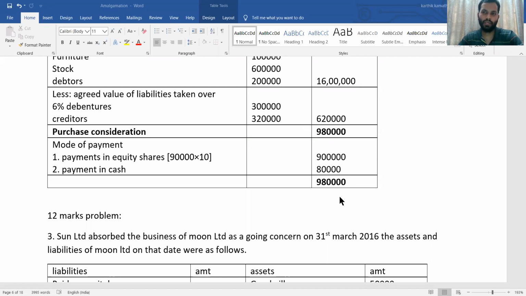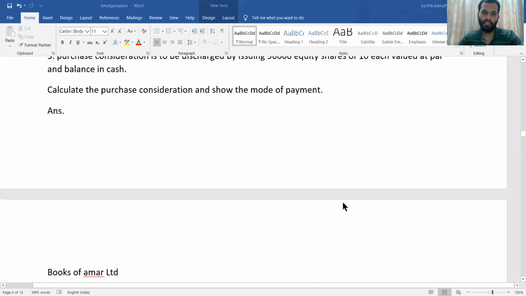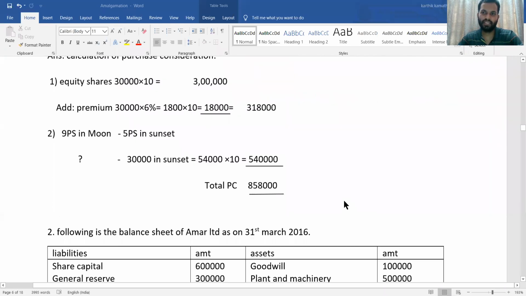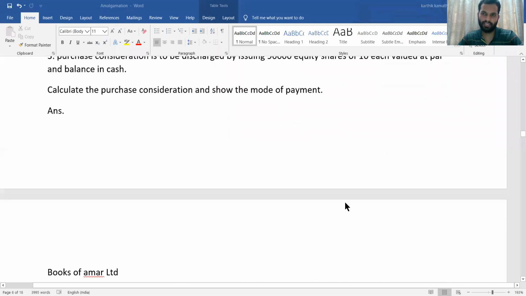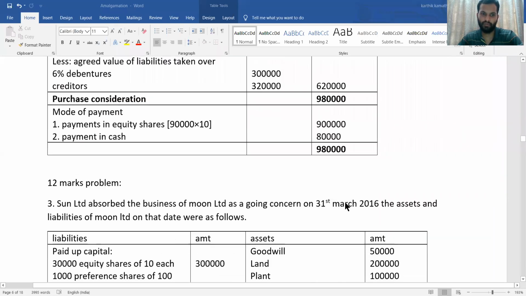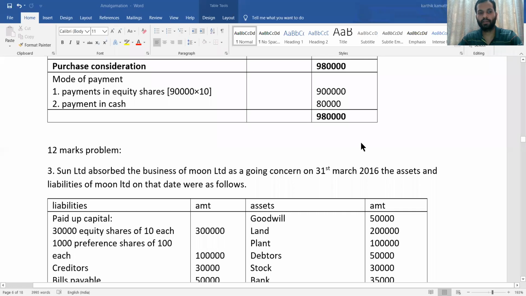So this is how you are going to solve this type of problem. Very simple problem for 6 marks, or else they'll ask theory questions for 6 marks. Except these problems, theory questions will come for 6 marks. So now we are going to see the 12 marks problem. We will move on to the 12 marks problem.